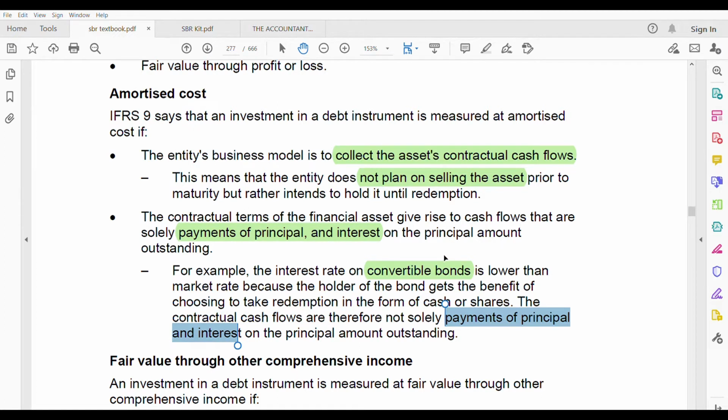You can use amortized cost just for the normal bond you're holding until redemption. If it's a convertible bond, you cannot use amortized cost because the benefit you are getting, you might receive cash or shares at the end after converting the bond. So it's not solely your principal amount and the interest amount. That's why you're not using amortized cost for a convertible bond.